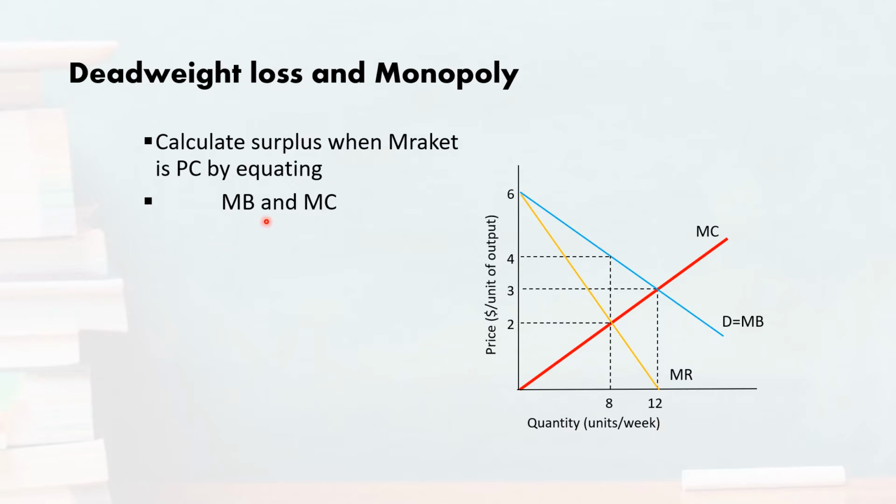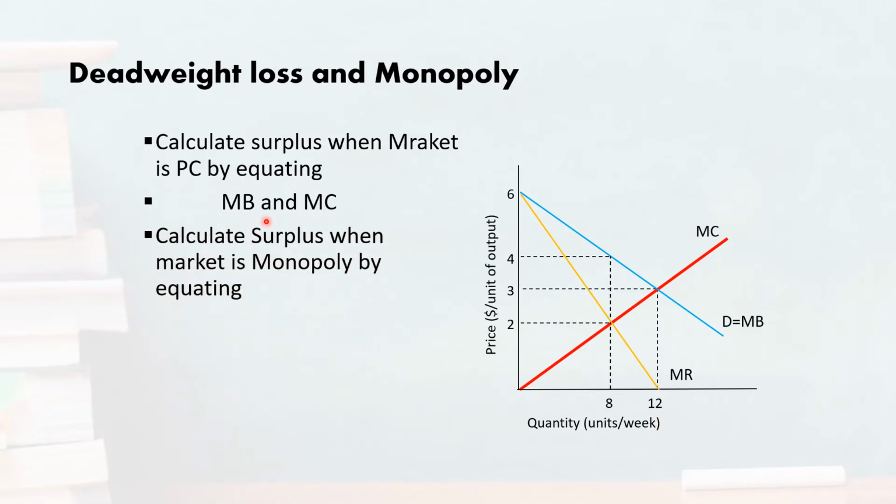And then as a second step, we will calculate the economic surplus when the market structure is monopoly. By applying this condition of profit maximization or equilibrium, where marginal revenue for a monopolist is equal to the marginal cost, this condition determines the output level, and the price is going to be determined by the demand curve, which we have already discussed, but we are going to discuss it again on the upcoming slides.